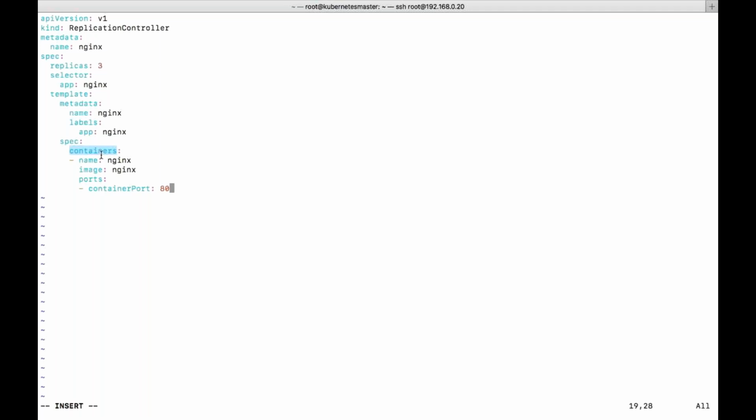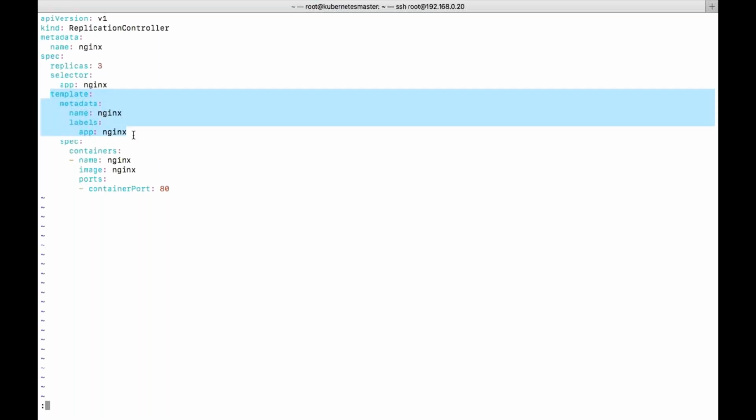Okay, so let's save this. Here the template details are important, because all the 3 pods should follow the same template. How will it identify them? Using the selector. This is the selector which we need to use. This is the key and this is the value. All the 3 pods which have the same selector will have this particular template assigned. Okay, so let's save this file and come out of this.